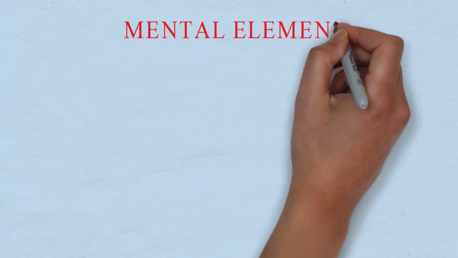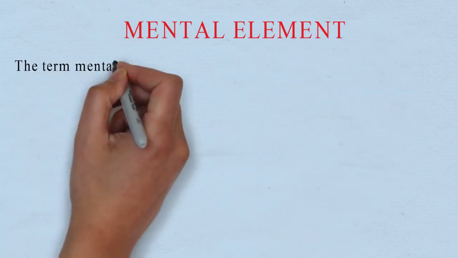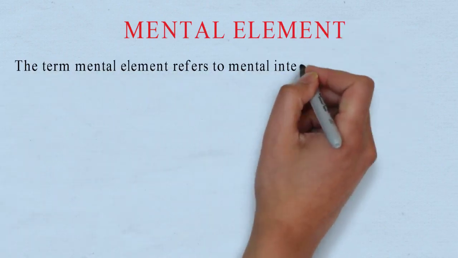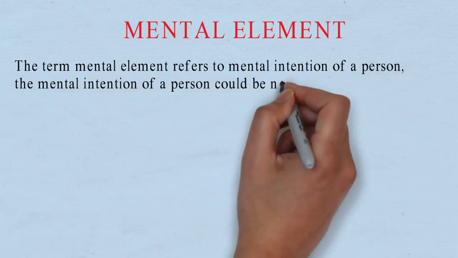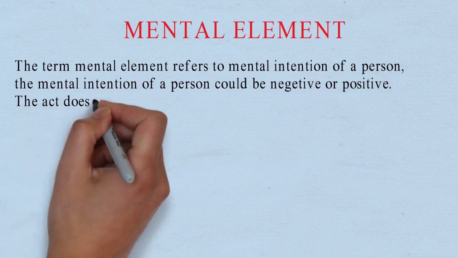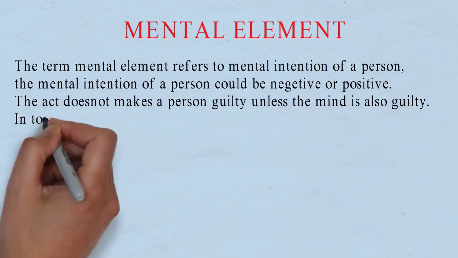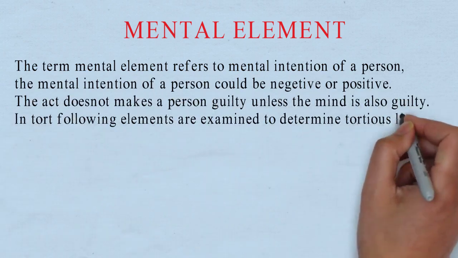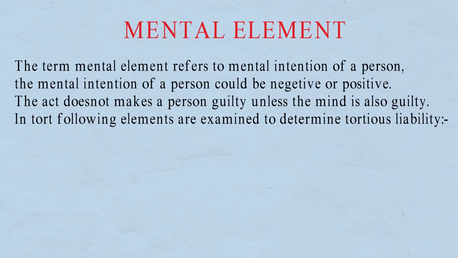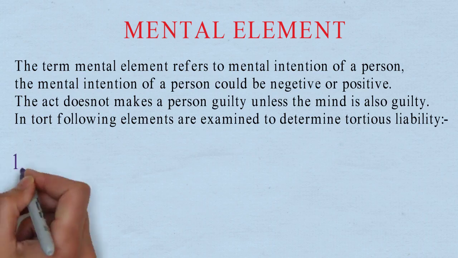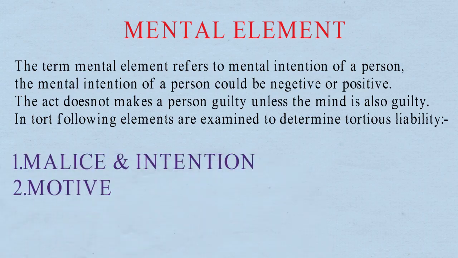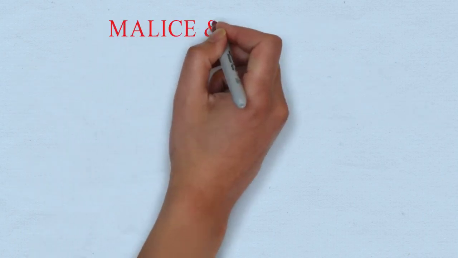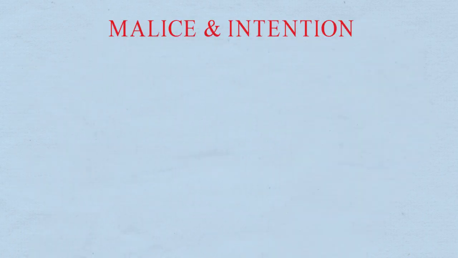Next is mental element. The term mental element refers to the mental intention of a person. The mental intention of a person could be negative or positive. The act does not make a person guilty unless the mind is also guilty. In tort, the following elements are examined to determine tortious liability. First, malice and intention. Second, motive.